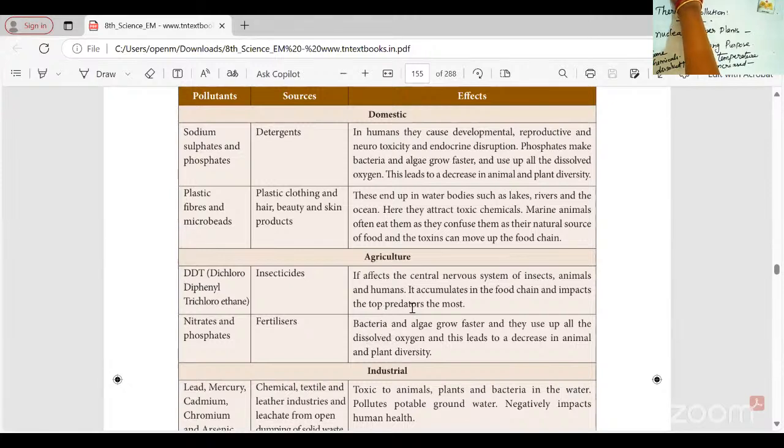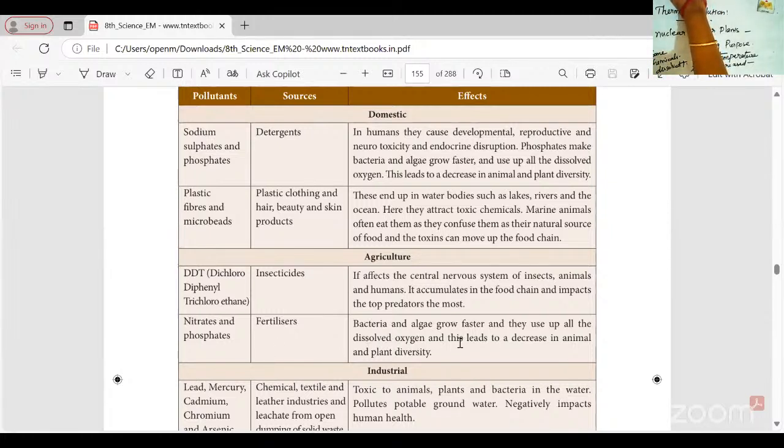Because of this, nowadays we expect organic vegetables, organic fruits, organic crops. Why? Because our body is also affected by insecticides and fertilizers. Due to this, we expect organic manure, crops and vegetables.